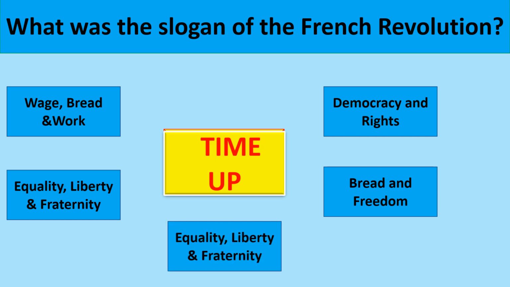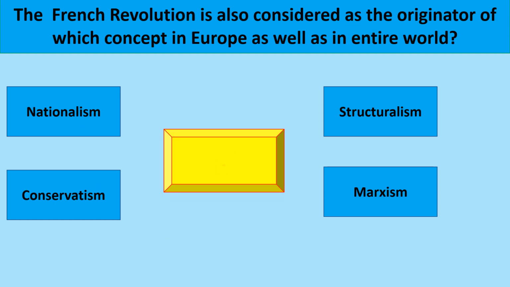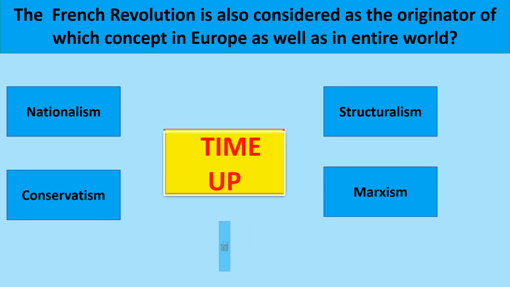Equality, liberty, and fraternity. The French Revolution is also considered as the originator of which concept in Europe as well as in the entire world? The correct option is nationalism.